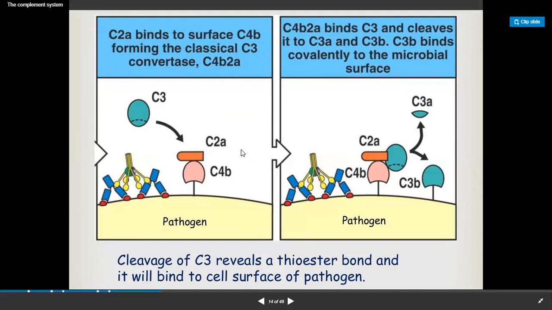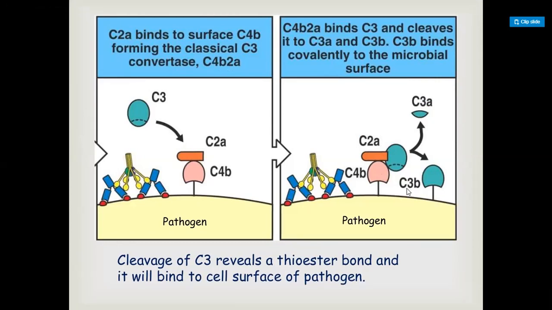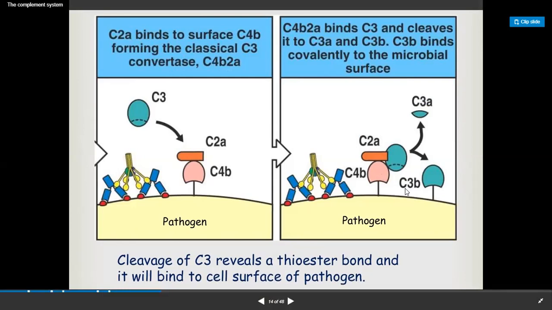And it will convert the C3 into C3a and C3b, which results in the binding of C3b to this complex. The complex of C4b, C2a and C3b is known as the C5 convertase. So as more and more C3 arrives, more and more C3b will be bound one by one to this place.